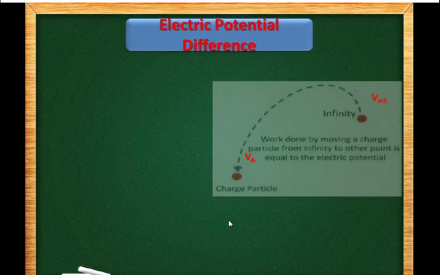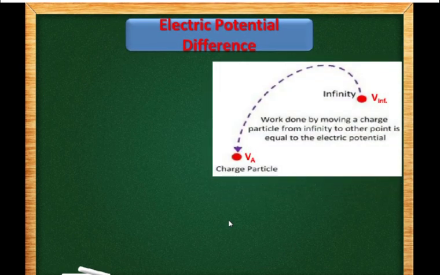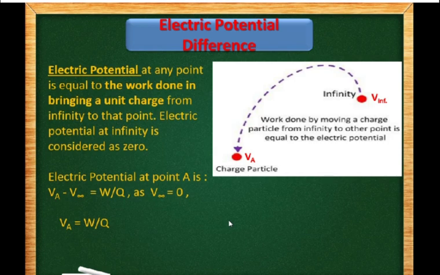Now, if we want to define the electrical potential of a charge, how can we define the electrical potential of a charge at any point? So, electric potential at any point is equal to the work done in bringing a unit charge from infinity to that point. Now, the electrical potential of a charge at infinity is considered as 0. So, electrical potential at point A will be VA minus V infinity, as V infinity is 0, right? So it will be equal to VA equal to the work done per unit charge.